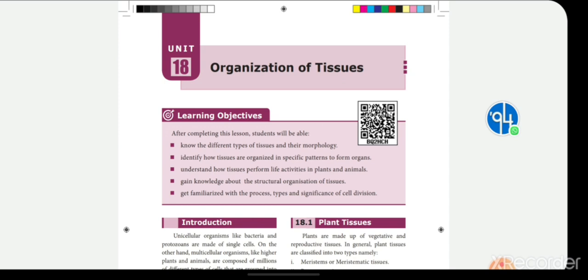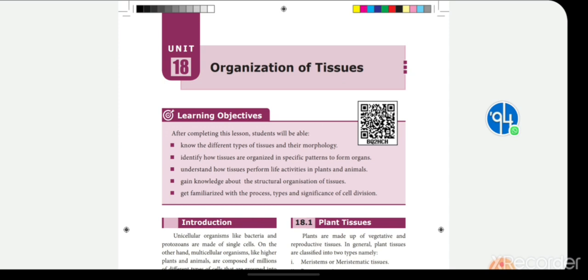Another thing, many of you did not submit the classwork note for the plant physiology lesson, for which I sent a PDF. The plant physiology lesson will be the test portion for the coming week Sunday. Still a few of you haven't submitted your classwork note, children. Complete your classwork note and submit it as soon as possible.